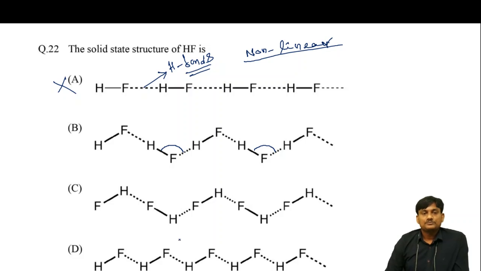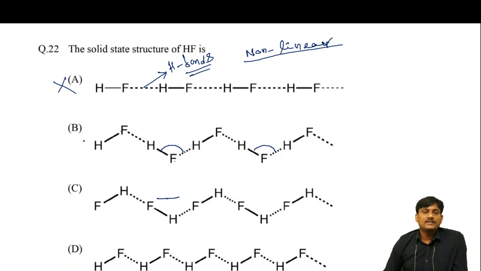But if you take this structure, the fluorines are far away. In the arrangement of fluorines, this one is far away, this one is far away, and this one is also far away from each other. In this case, they are very close. These two fluorines are very close. In this case also, these two fluorines are very close. So there is a repulsion between these fluorines. So when compared with C and D, structure B is more stable.